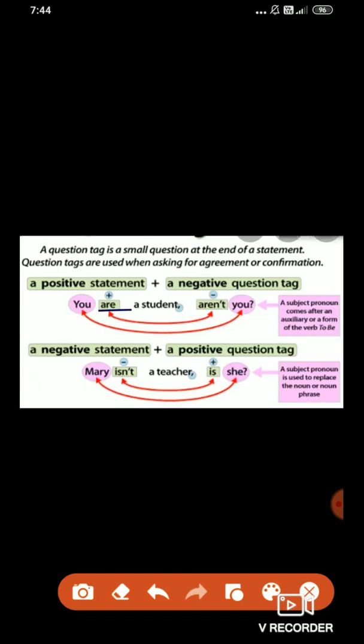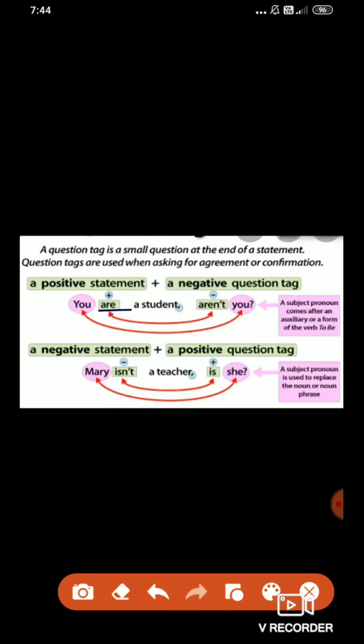Now can you tell me, in the sentence you are a student, is the sentence positive or negative? Very good. It is a positive statement. Why a positive sentence? Because not is not used after the auxiliary verb.